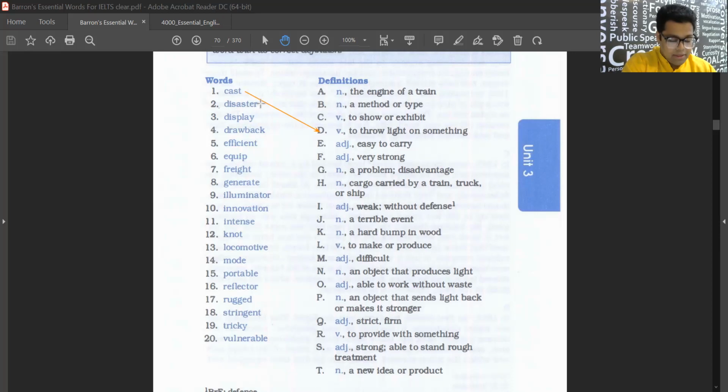Then disaster. What's a disaster? J, right? It is a terrible event. What is display? C. Correct. C. To show and exhibit. So that is C. What is a drawback? G, right? Problem and disadvantage. What is efficient? Able to work without waste. That is efficient.